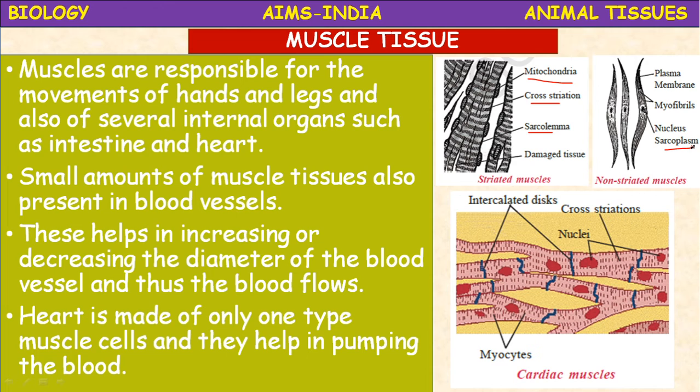Okay, and if you take the cardiac muscles, they are different from these two. They are structurally related to the striated muscles and functionally related to non-striated muscles. So you can see the cross striations. Intercalated discs are present in these cardiac muscles. Myocytes, the cells, are multinucleated. Okay, so being multinucleated represents the difference between the striated and cardiac muscles.